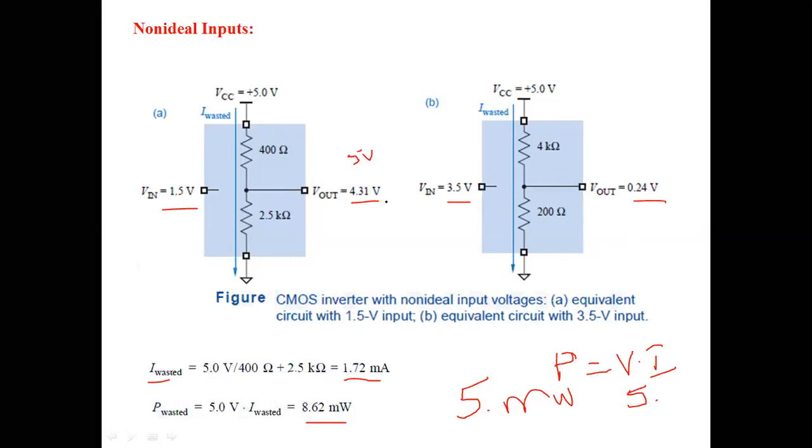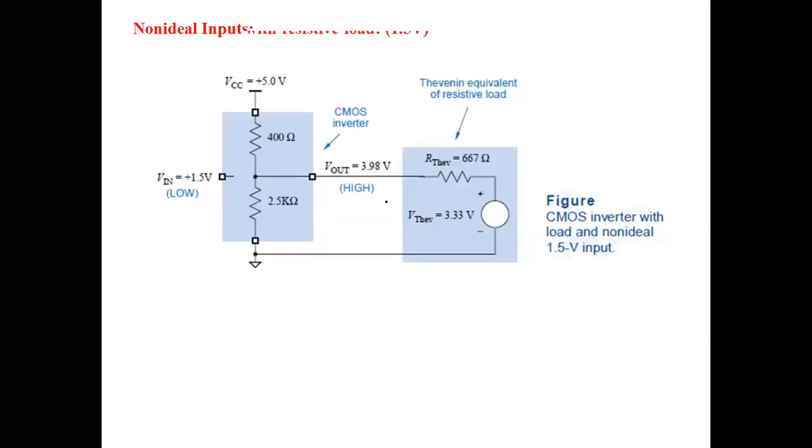But now if you apply the non-ideal input with a resistive load, what about the output voltage?